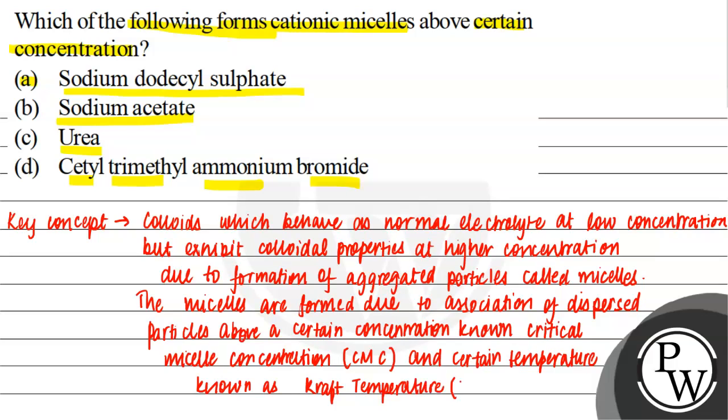If we talk about Kraft temperature, it is indicated by TK.